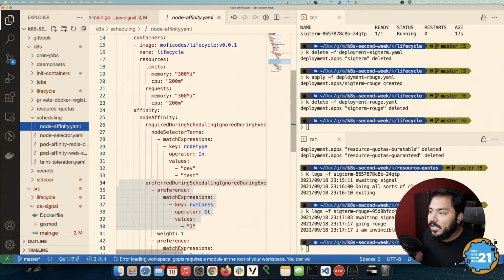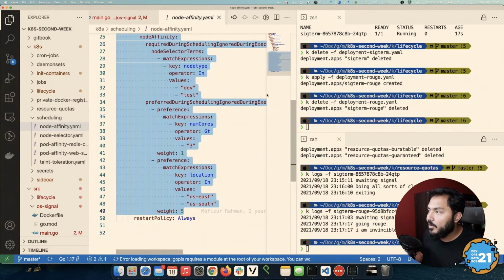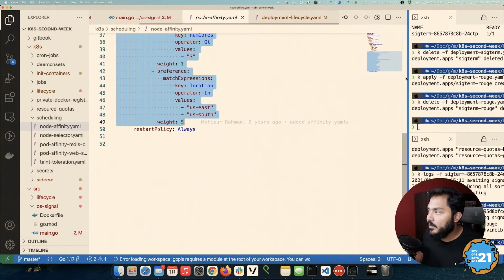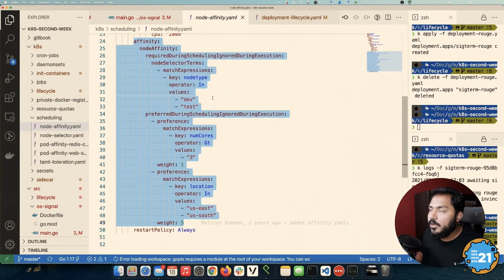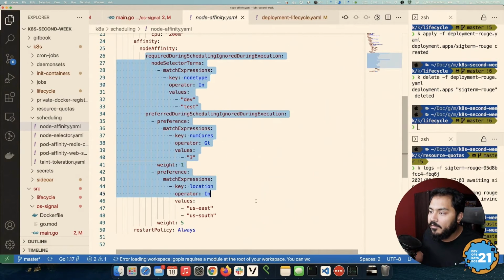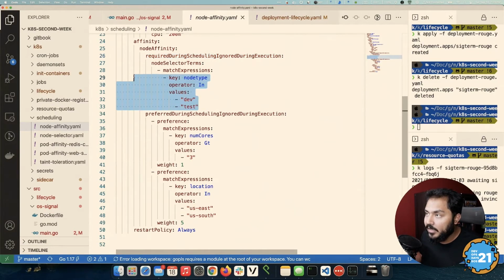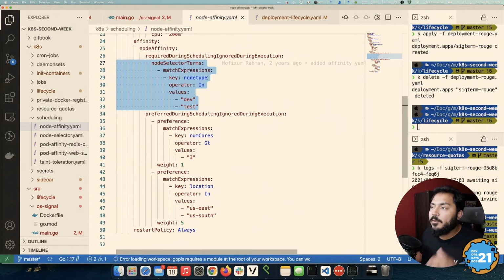So in this case, you have this affinity here. That definition is quite long, but I will break it down for you. I'm going to also move this a little bit to that side so you can read it in one go. So this is the whole affinity. We have this node affinity defined, and under the node affinity, we have two different sets of things. Number one is the required during scheduling, ignored during execution. This is when, if this particular affinity is not met, your pod will just stay on pending. It will never deploy. It will just stay on pending until one of your nodes has this label. If it can't find it, it will just stay on pending forever.